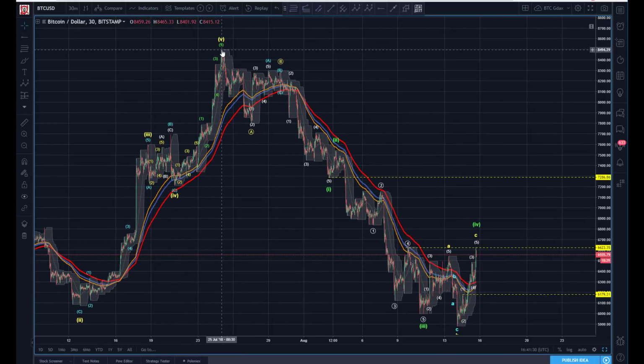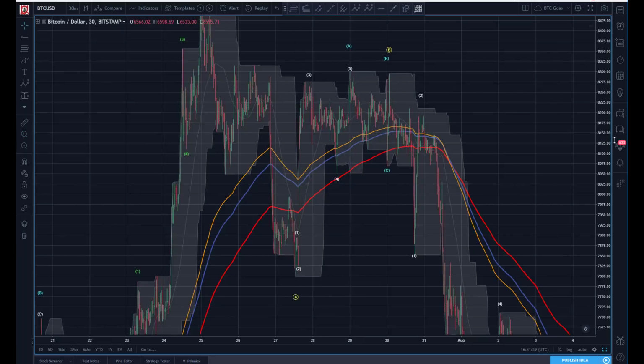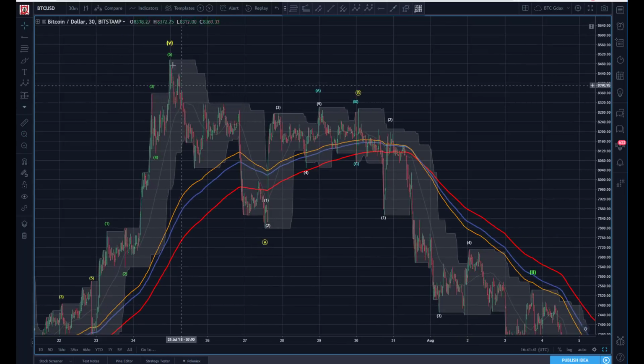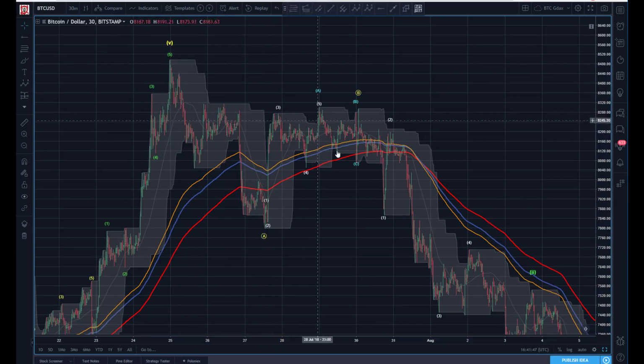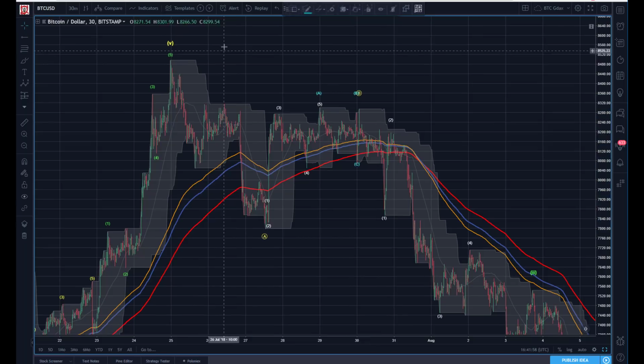So from our pivot here, this looks fairly solid that we come down, we get an A wave here. Now it gets a little tricky in here. If I zoom into this, it definitely gets a little tricky. So we can definitely get a 1, 2, 3, 4, and down for the 5. We can get a good solid A wave. Now this area here is a little tricky because it looks like I can get a 1, 2 here in white, 3, 4, 5 into an A wave, right? So there's my A wave.